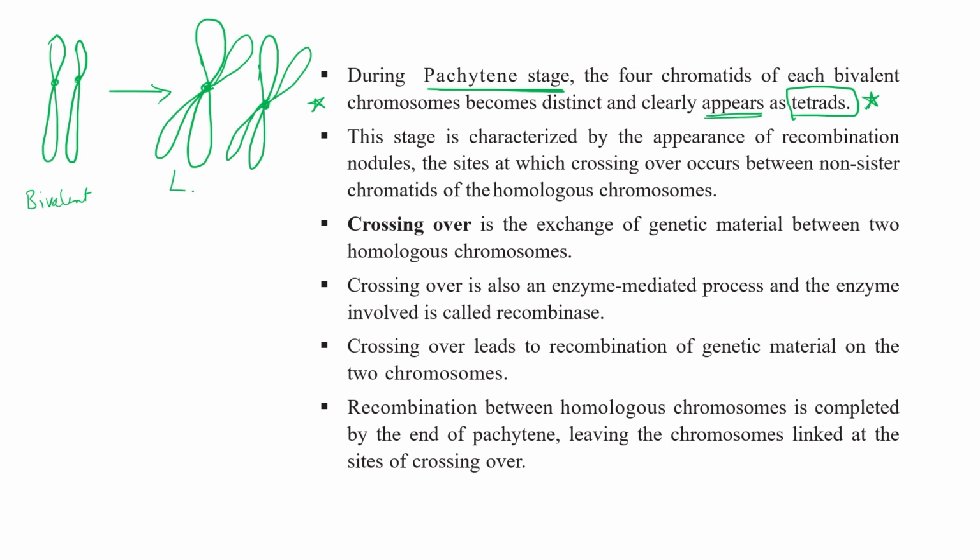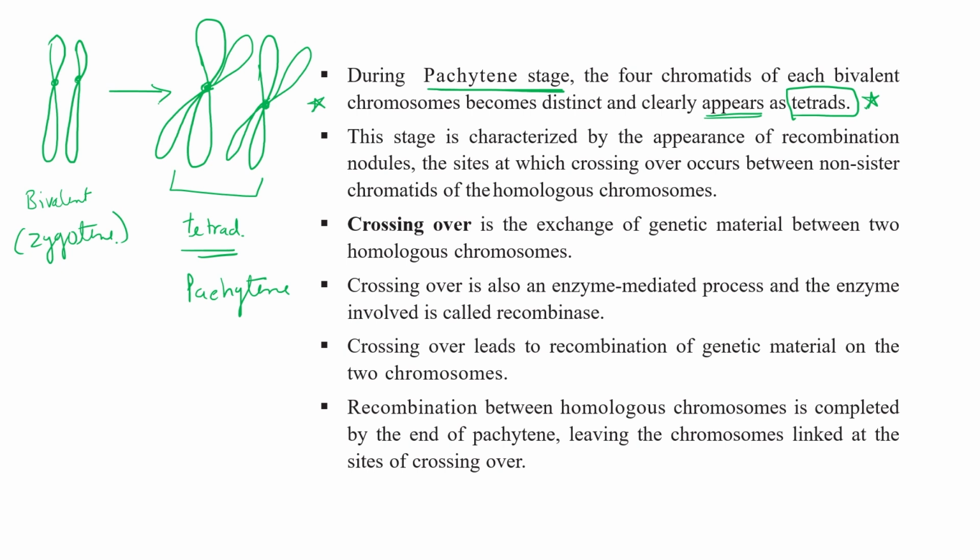And right now we are using the term tetrad for this paired group of homologous chromosomes. So this tetrad clearly appears in the pachytene stage, and as a bivalent in zygotene. Is it clear?